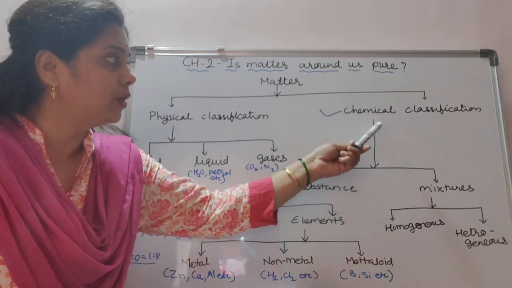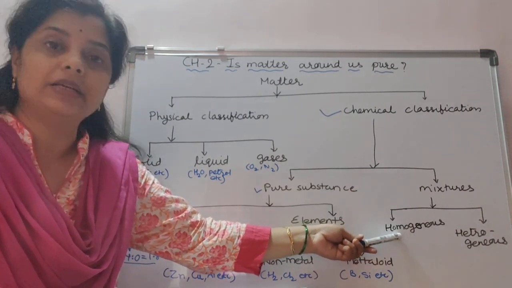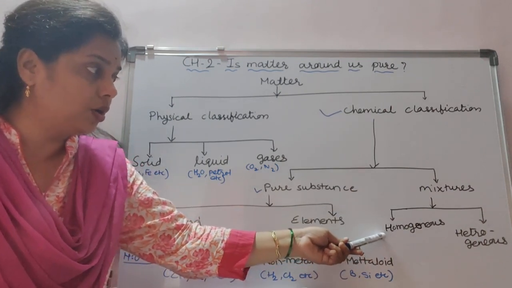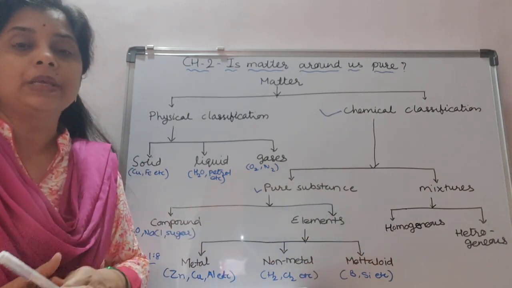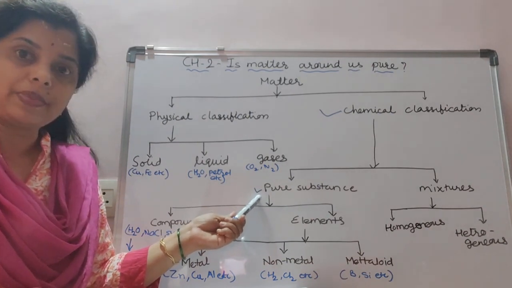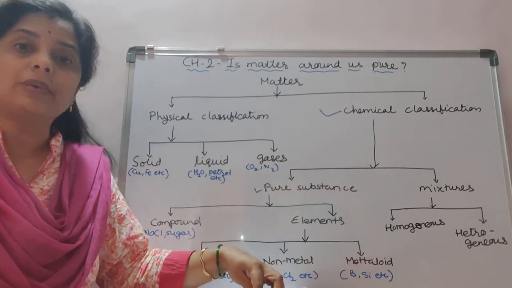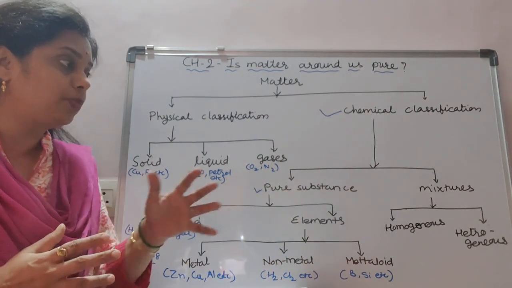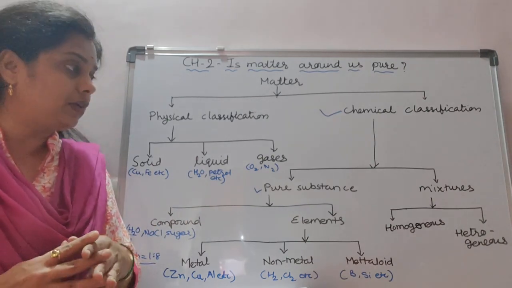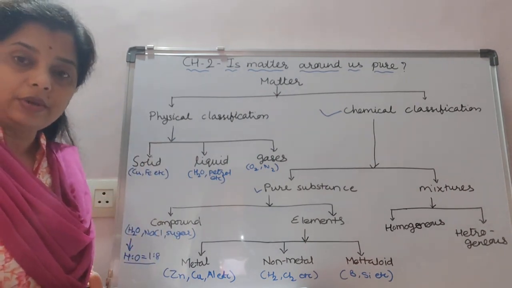Now go through that side. The sub part of the chemical classification is the mixture. Mixture is again classified into two types: homogeneous mixture and heterogeneous mixture. Now I will start with the pure substance, then I will go to mixtures and the types of mixture, and I will show some activity and the properties of homogeneous and heterogeneous mixtures. So that we will see later. First of all, you have to write down this classification.